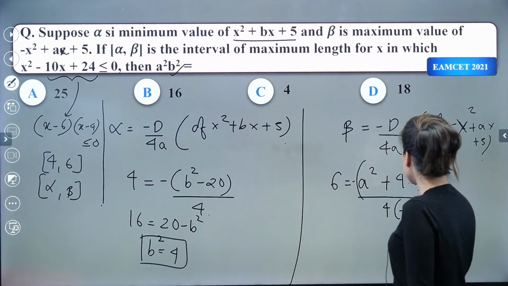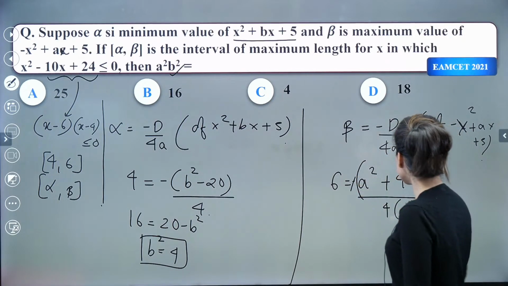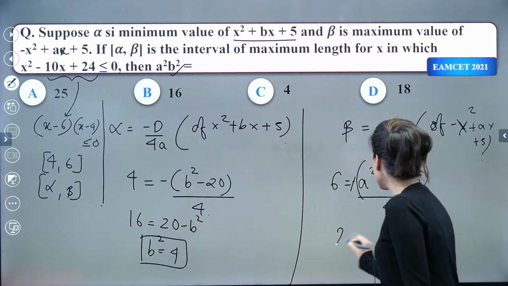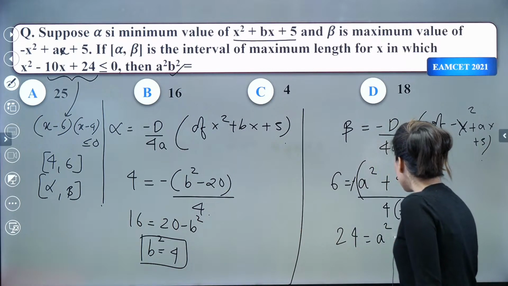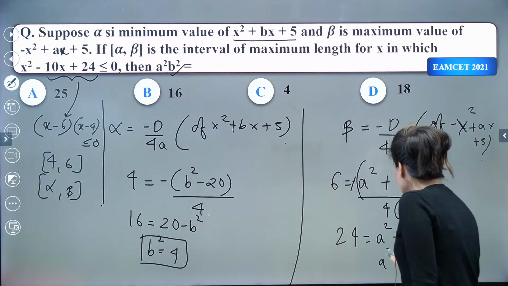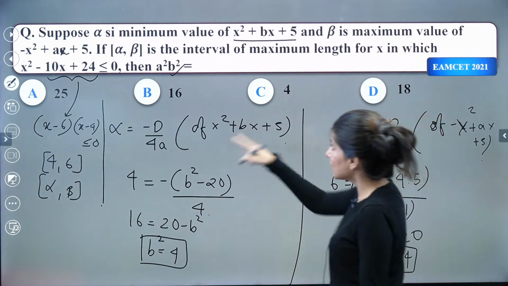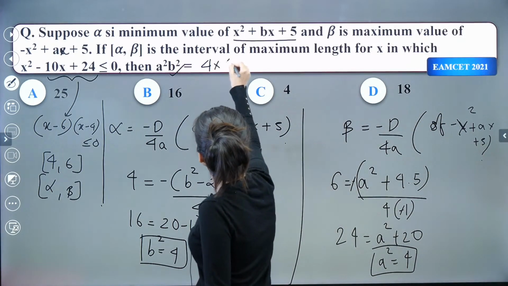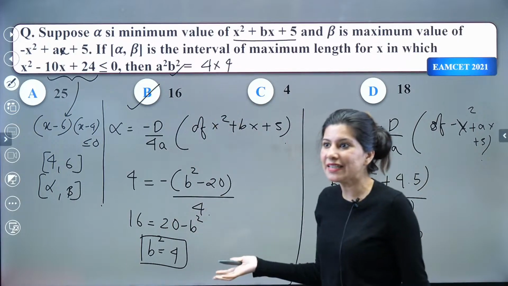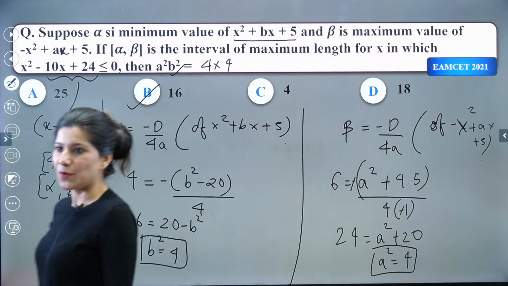So 4 into minus 1. Okay, so minus minus is getting cancelled out. So 6 fours are 24 is equal to a square plus 20. Can you clearly see a square is coming out as, again, 4? a square is 4, b square is 4. So the final answer of this question is very easy. Option B. Okay.